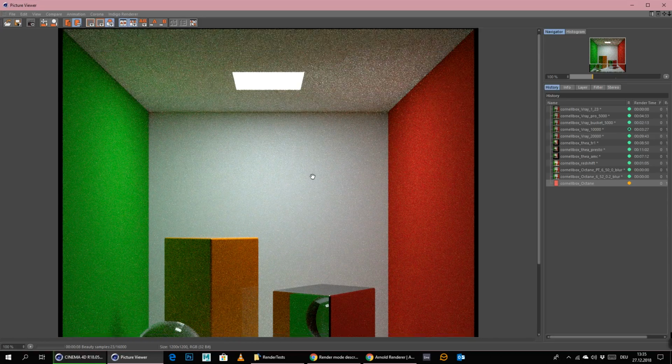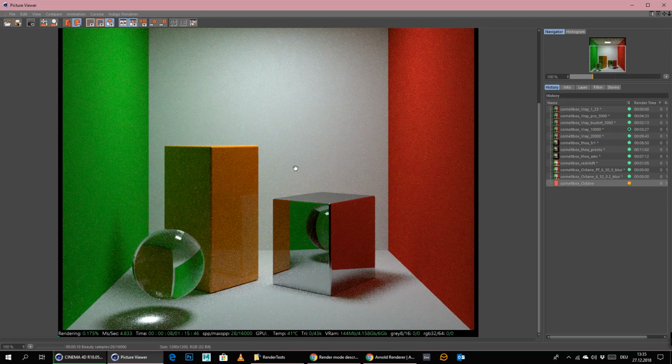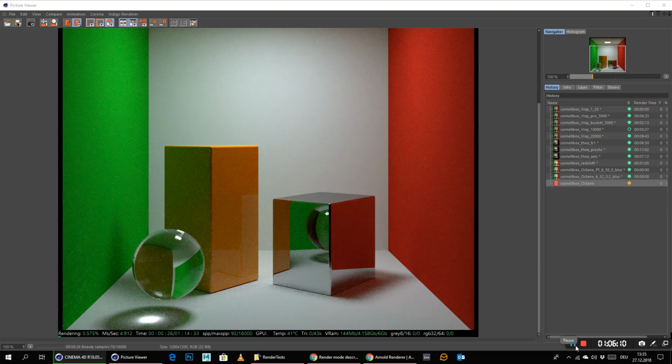But probably I think this will render way longer than before. I think before we got something like 8 to 9 ms a second. Right now we're at 5. Okay, so I will just pause the video and I will stop the rendering after 6 minutes and 50 seconds, and then we will have a look at this picture and see what we get.